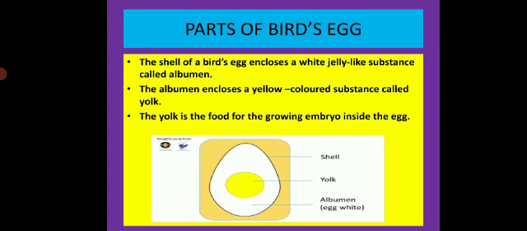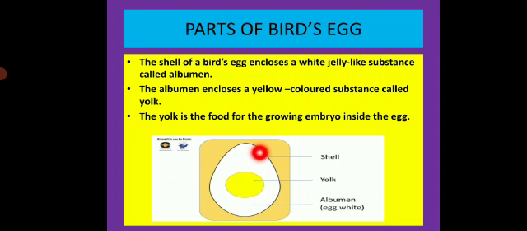The shell of a bat's egg encloses a white jelly substance called albumen. The albumen encloses a yellow colored substance called yolk. In simple words, in a bat's egg the white substance is called albumen and the yellow substance is called yolk. The yolk is the food for the growing embryo inside the egg.